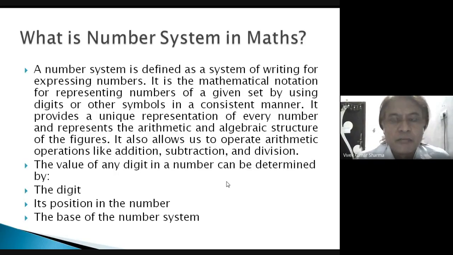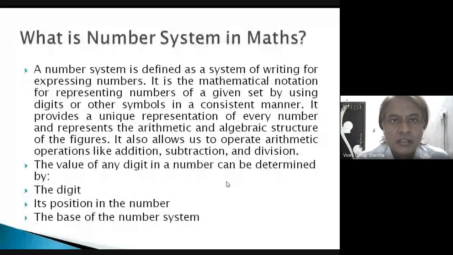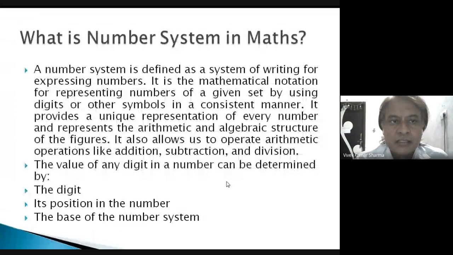What is a number system in maths? A number system is nothing but a structure, a system in which we arrange numbers. A number system is defined as a system of writing for expressing numbers. So how do we express a number? It is the mathematical notation for representing numbers of a given set by using digits or other symbols in a consistent manner. We already discussed that all numbers are symbols.